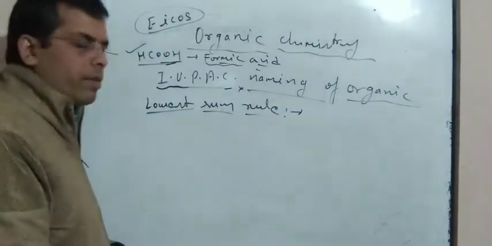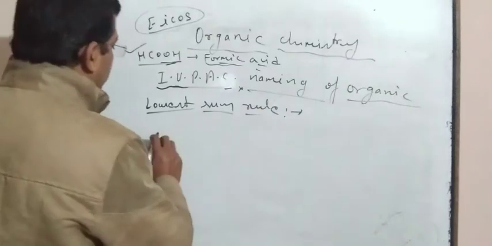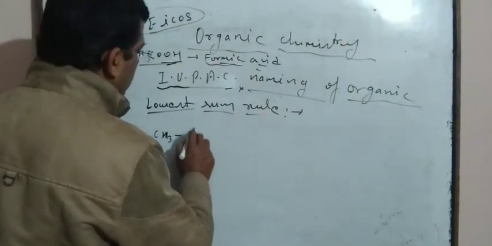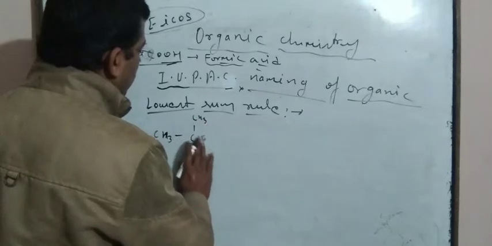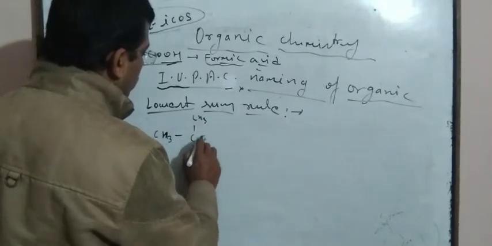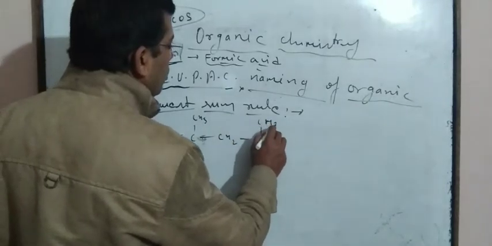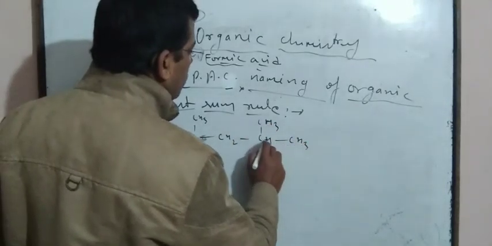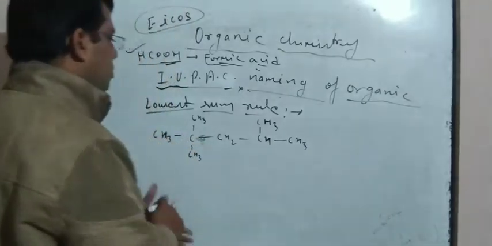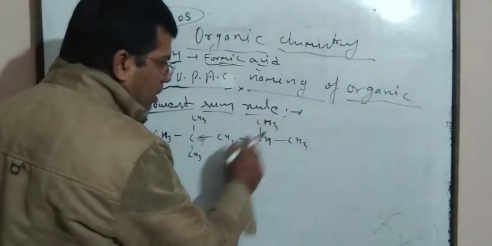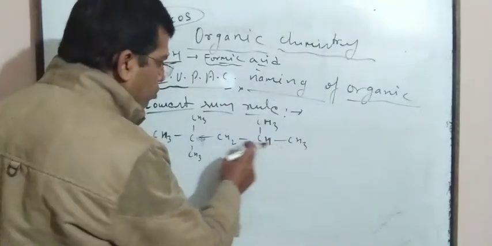Lowest sum rule. For example, if this compound is taken, CH3, CH3, and here CH3 also, another CH2, CH3, and this one is CH3. If counting starts from this side, CH3 gets locants 1, 2, 3, 4, 5.